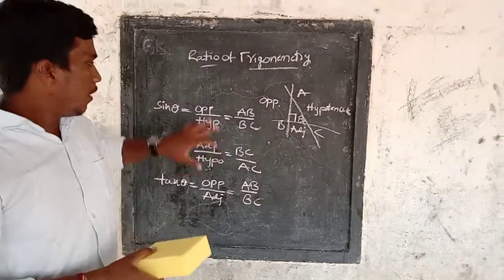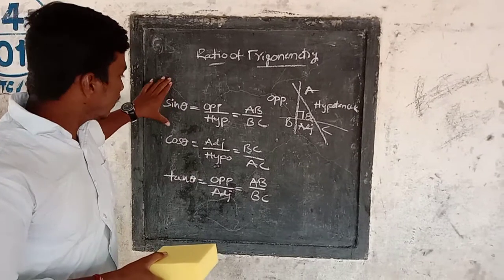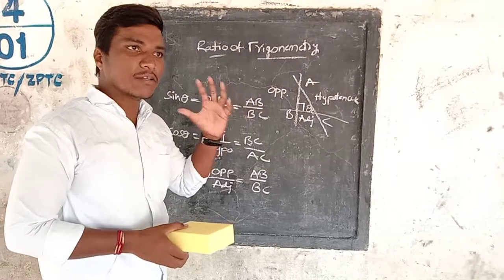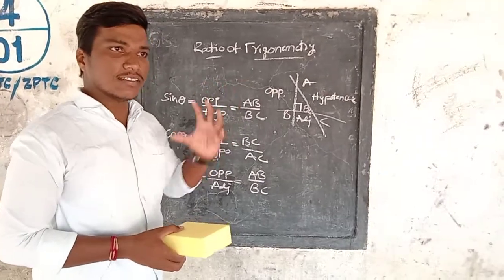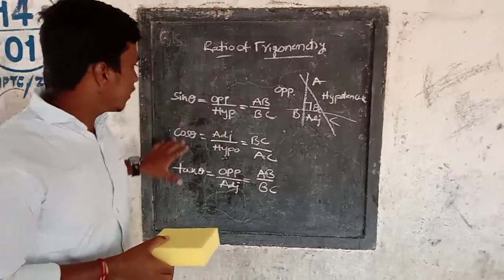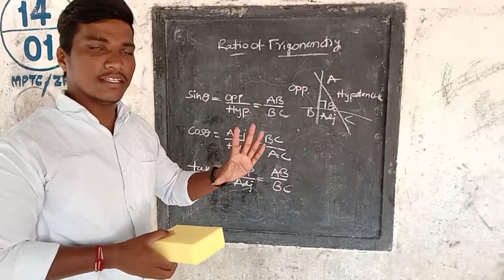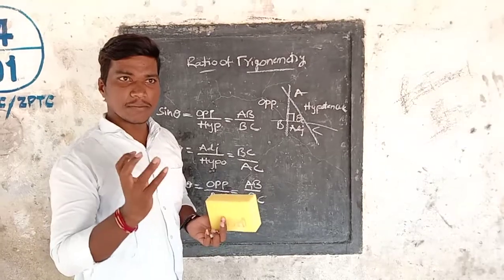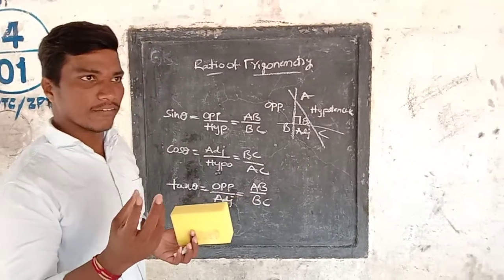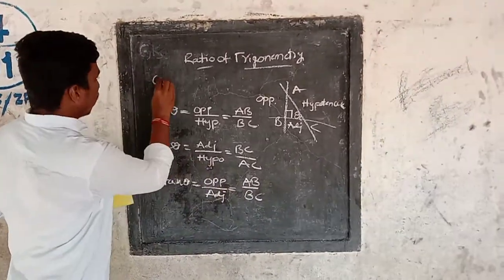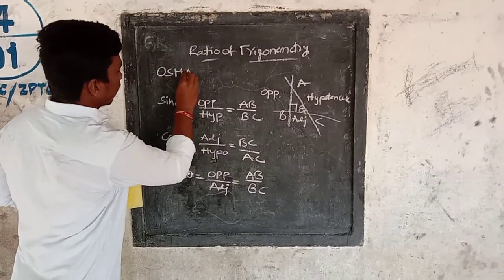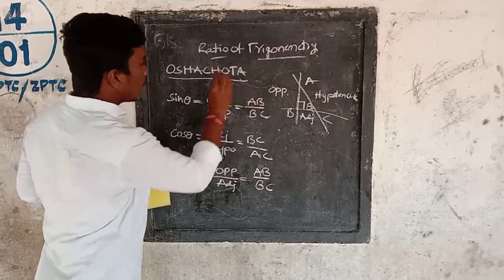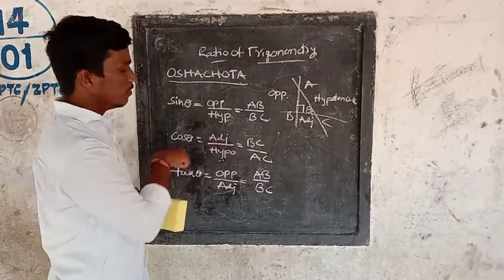If we try remembering these three like this, we have a little bit of confusion and hesitation. That's why, to remember these three easily, I will give a magical word. Believe me, it's a magical word. That is very personal. The word is Osha Chota. This one word gives these three ratios.